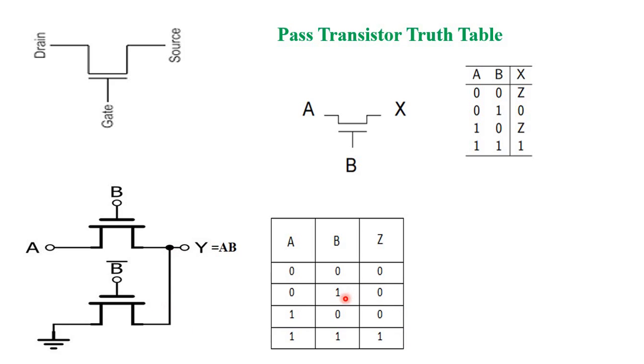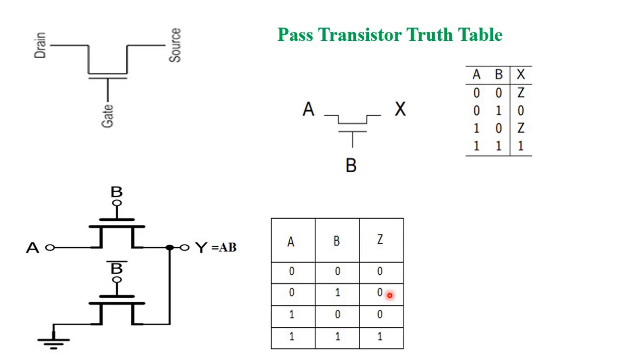Now see B is equal to 1. B equal to 1 means the NMOS transistor is in the on state. But if we apply B bar, B is 1, B bar equal to 0. 0 means it is in the open condition. Therefore, the output is directly connected to the input, that is A. So here B is equal to 1, the input simply passes to the output side.